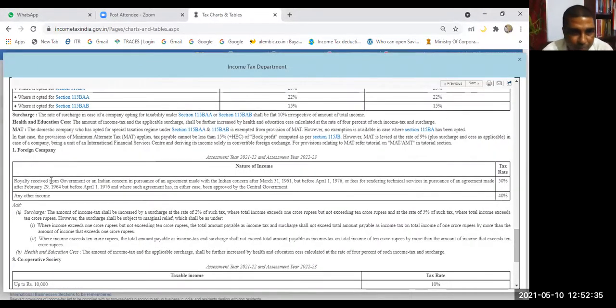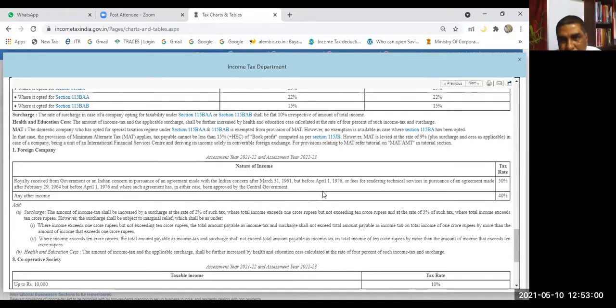For a foreign company, the royalty received from government or an Indian concern in pursuance of an agreement made with the Indian concern after 31st March 1961 but before 1st April 1976, or fees for rendering technical services in pursuance of an agreement made during this period.